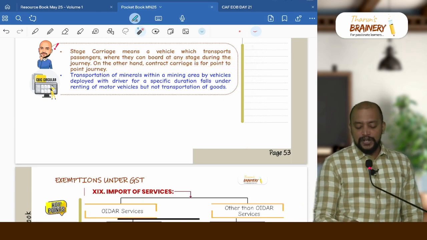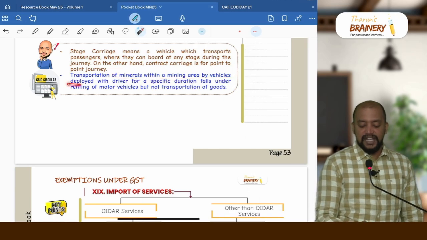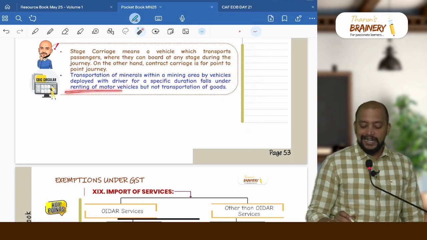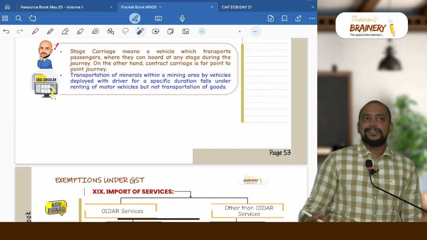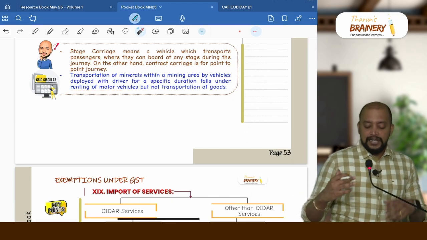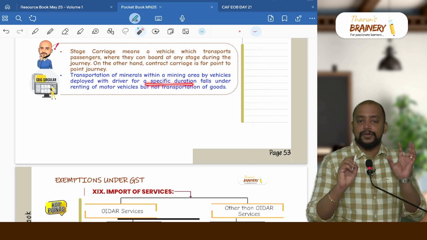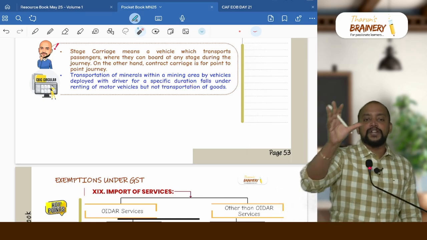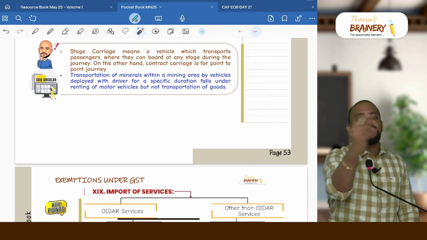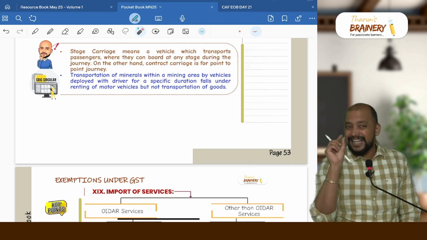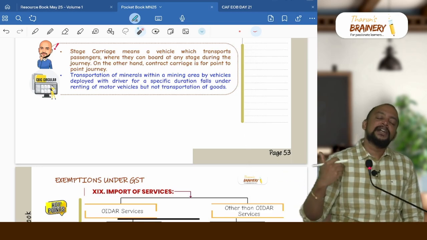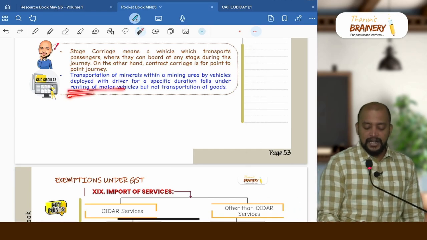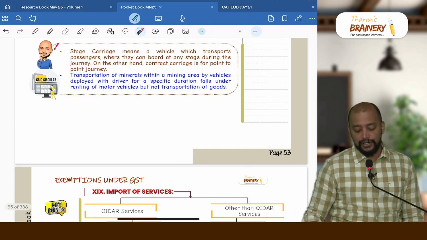Then transportation of minerals within the mining area by vehicles deployed by driver for a specific duration falls under renting of motor vehicles. That is, see the duration, for a specific duration you are asking me to give the vehicle wherein I need to transport the minerals from one location to another location. As there is duration that is covered, definitely it will be coming under renting of motor vehicles, but not transportation of goods.